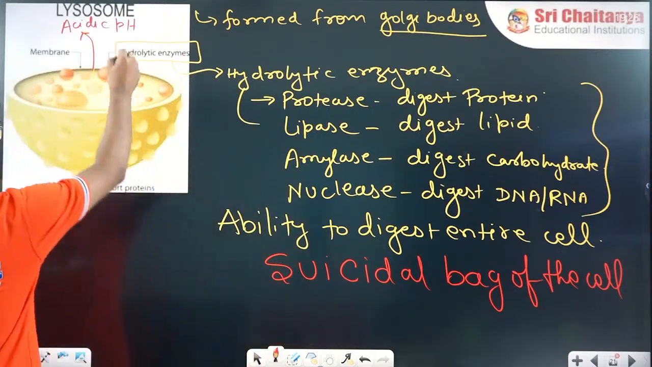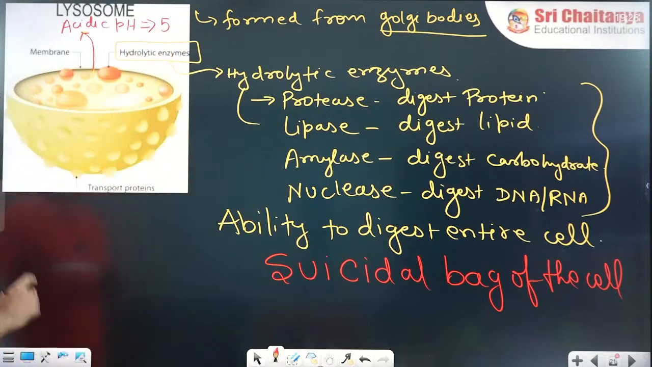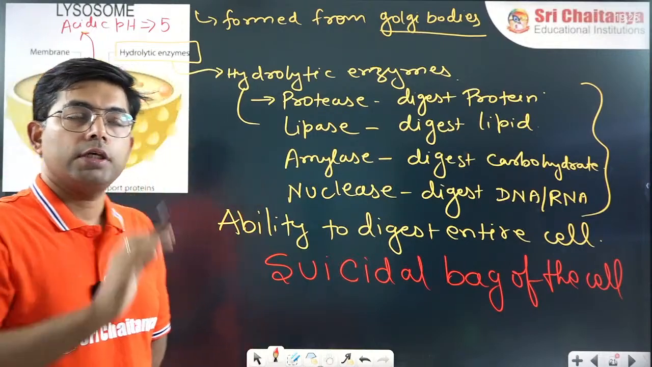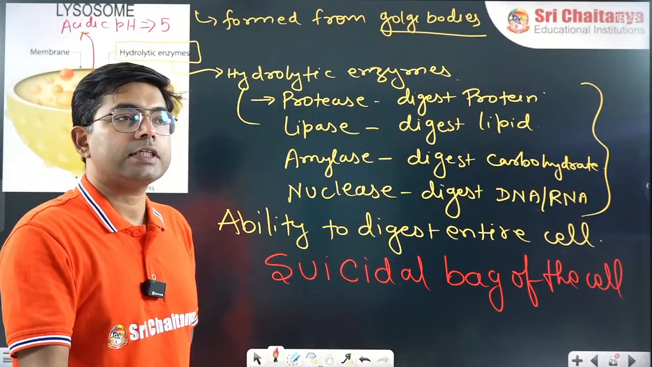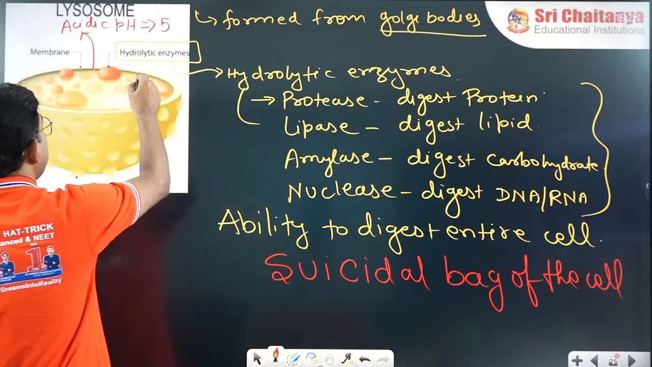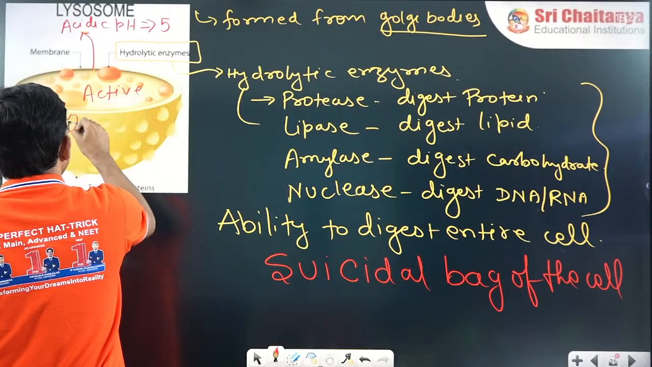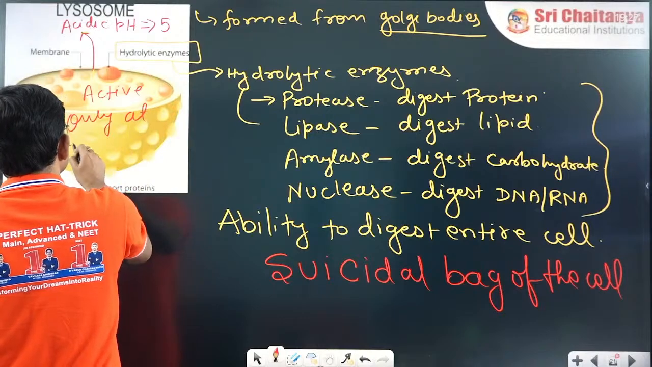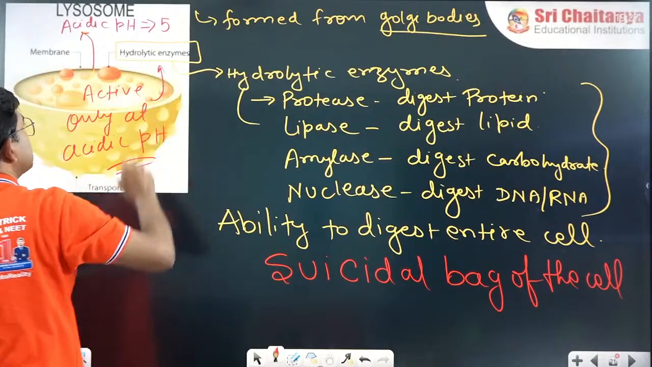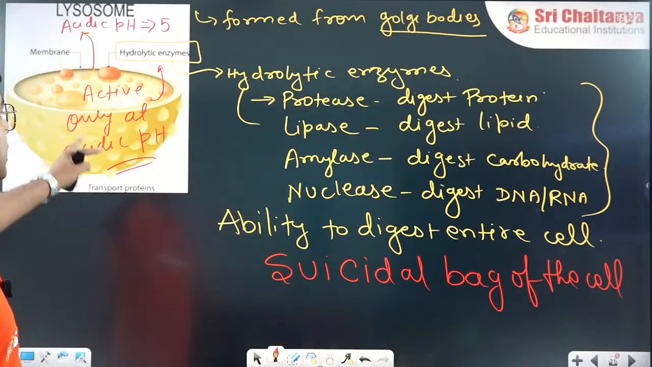So acidic pH here is approximately 5. That's why we call it acidic pH. Now the question is, why is acidic pH required? Acidic pH is required because hydrolytic enzymes are active only at acidic pH. That's why an acidic pH is required.